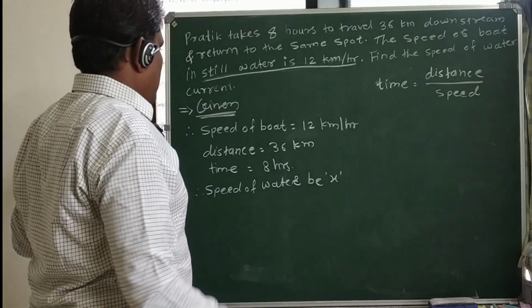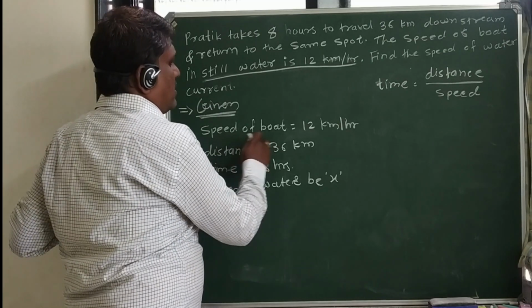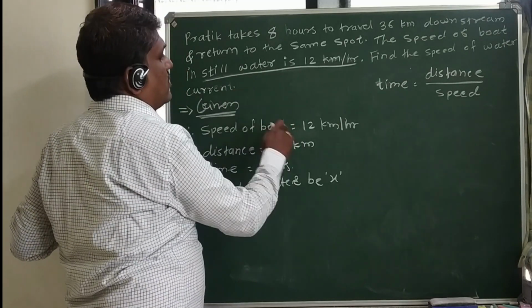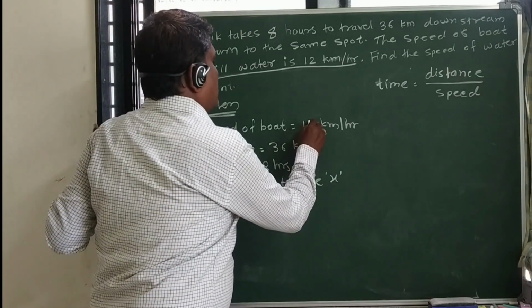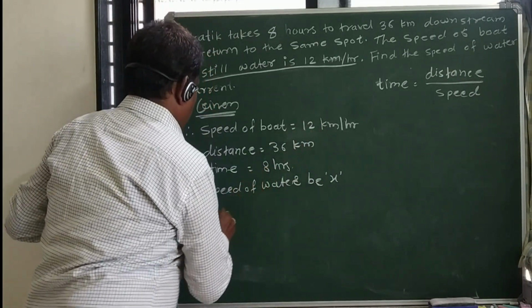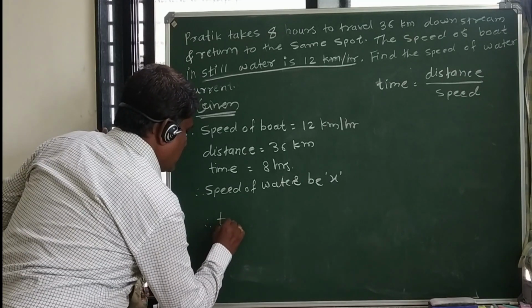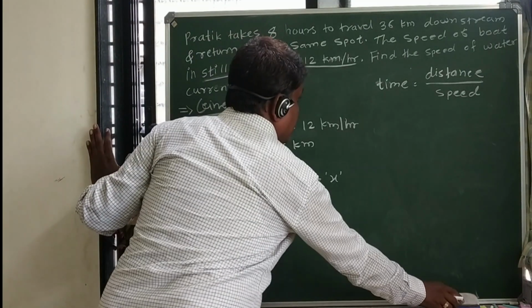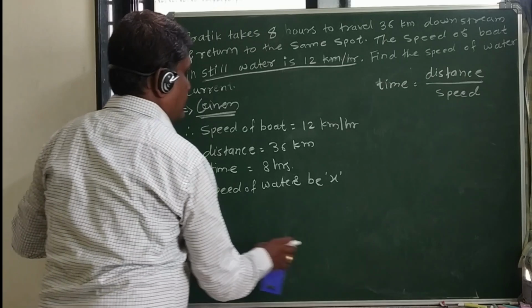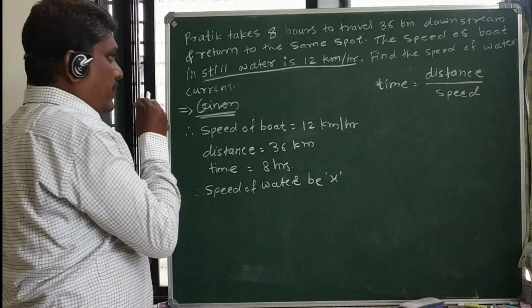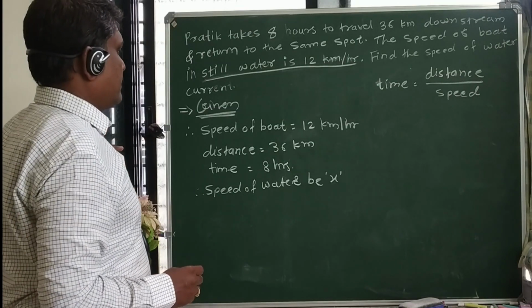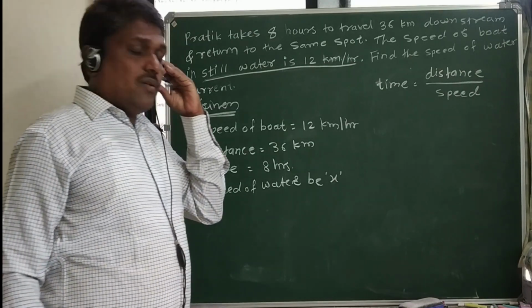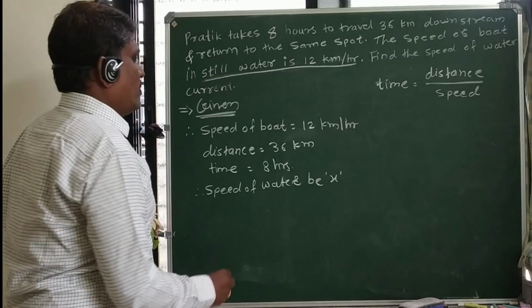Now what is the time taken by Pratik to go downstream? Let us see what the speed becomes with the downstream.